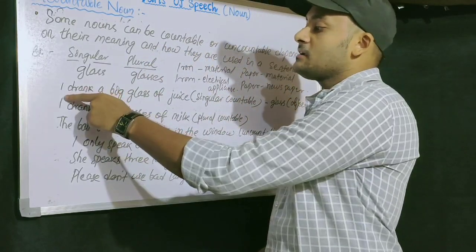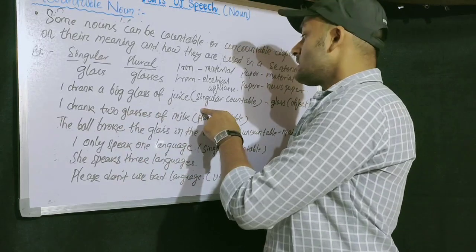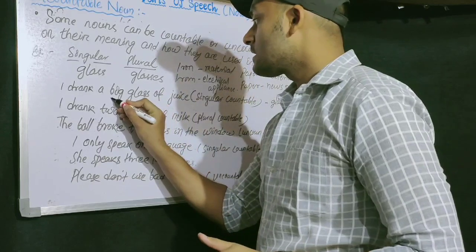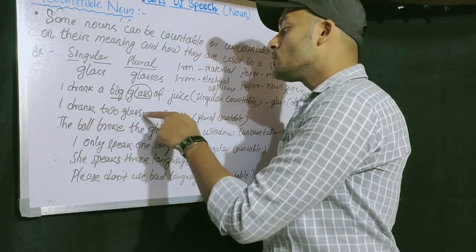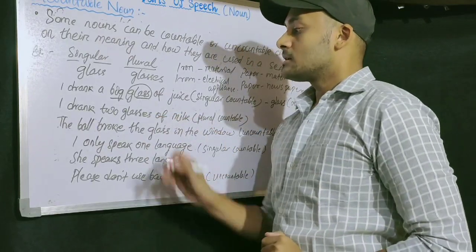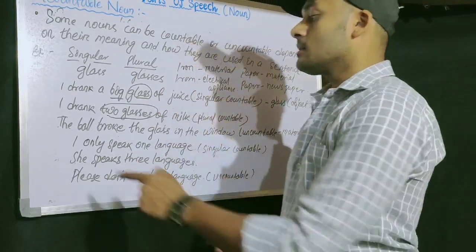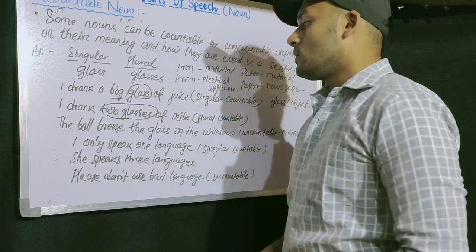I drank a big glass of juice. Here it is singular countable, big glass. I drank two glasses of milk. Two glasses, plural countable.